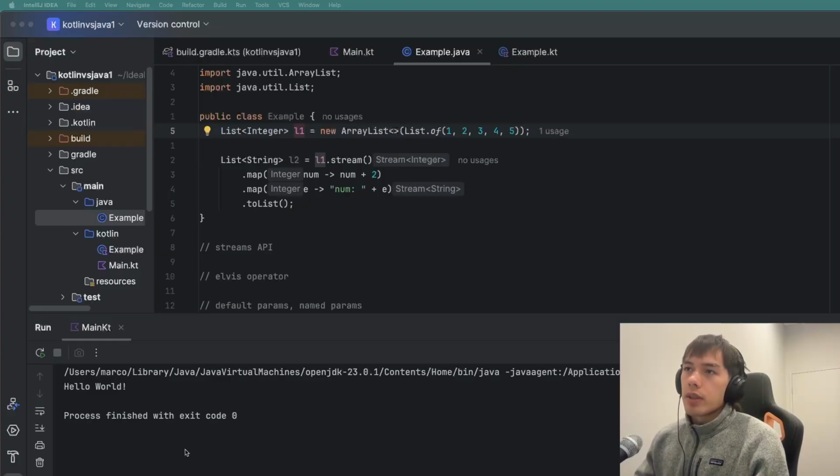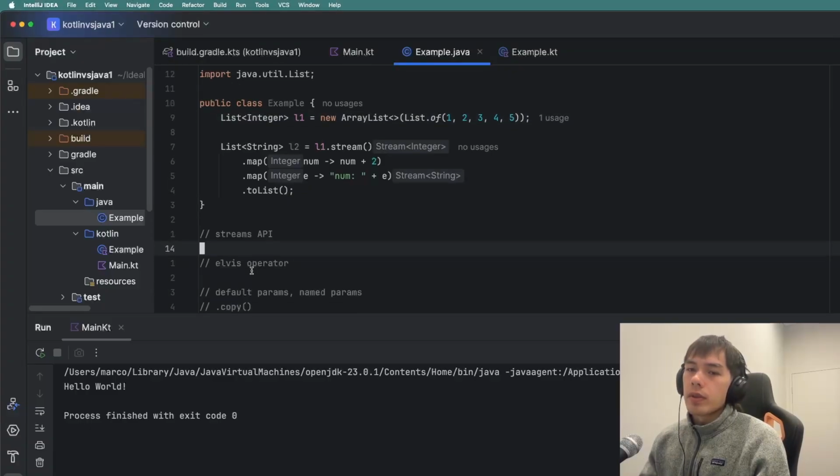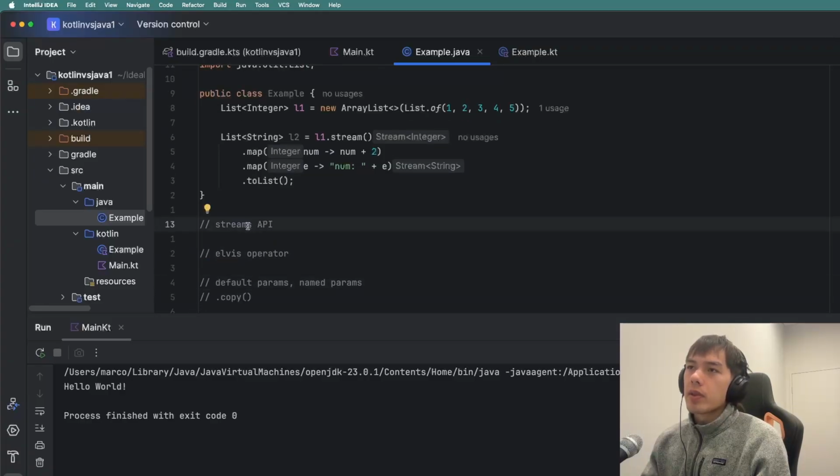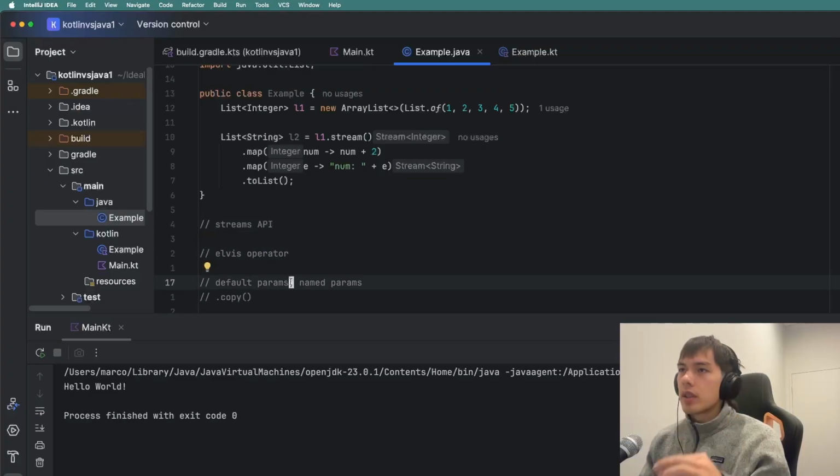I just got these three things here, and by the way, I'm a Java noob, so if there's better ways to do any of these, just feel free to let me know. So I got these three things in the video that, in just one week so far, I've noticed I'm kind of missing. One's the streams API, next the Elvis operator, and lastly the default params.